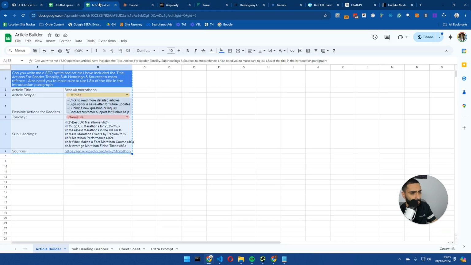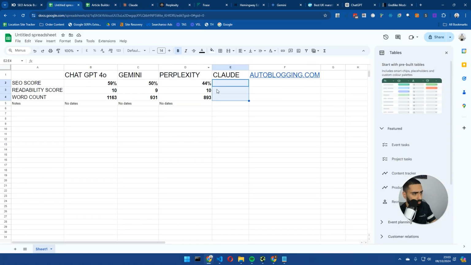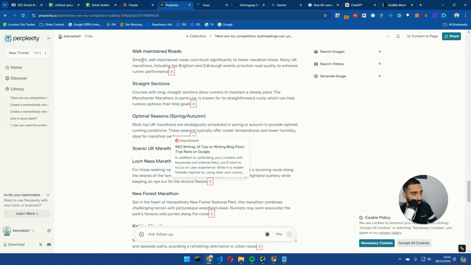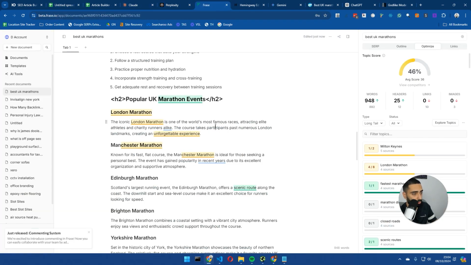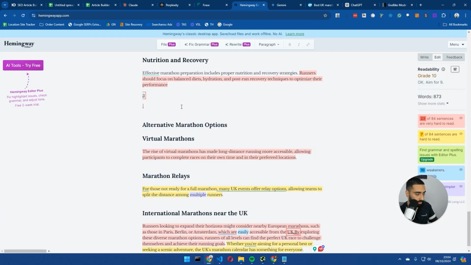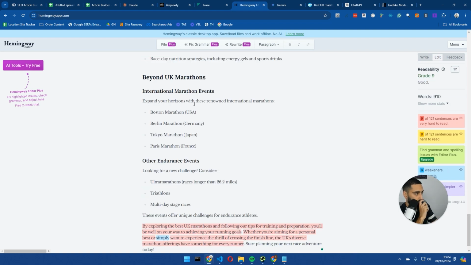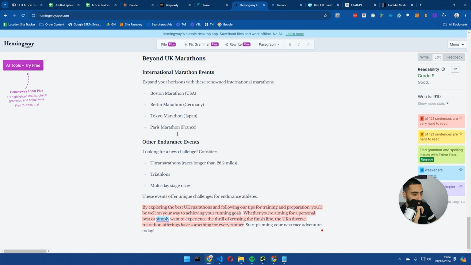So we are at 46%. And let's just take a look at the readability score of this actual article. I'll just remove these. So readability, let's take a look. Readability is actually pretty decent. It's a readability score of 9.